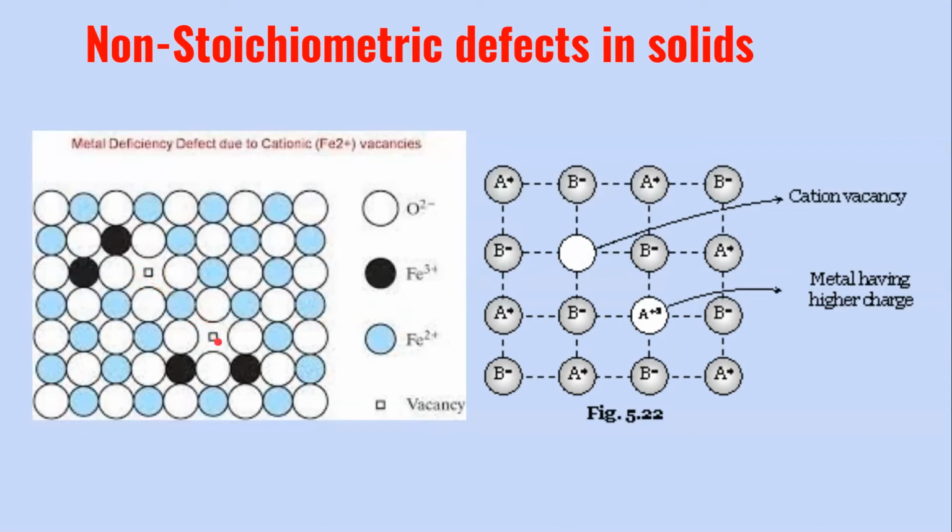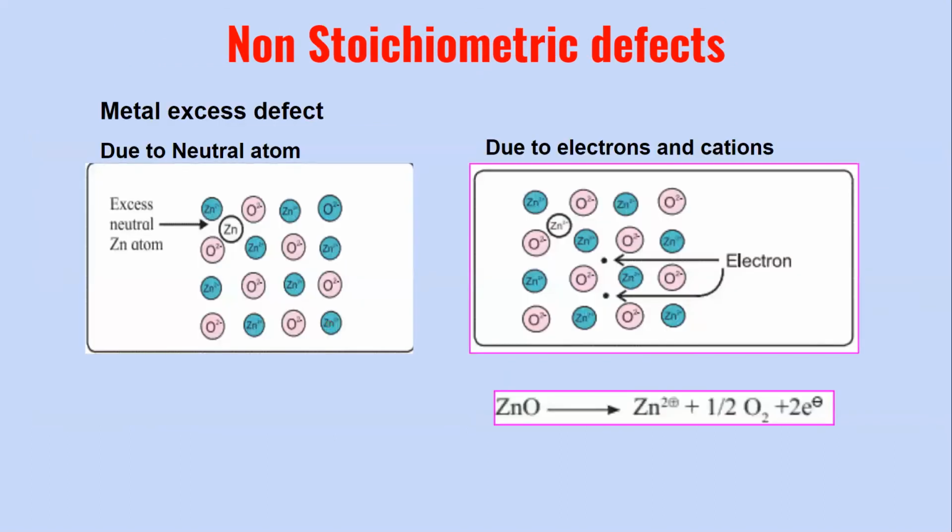So now the ratio becomes Fe+2 1 minus X, slightly smaller as compared to O-2, which is still 1. So instead of the ratio of iron to oxide ions being 1:1, now it is 1 minus X:1. So there is a change in the stoichiometric ratio, and therefore it is called a non-stoichiometric metal deficiency defect.